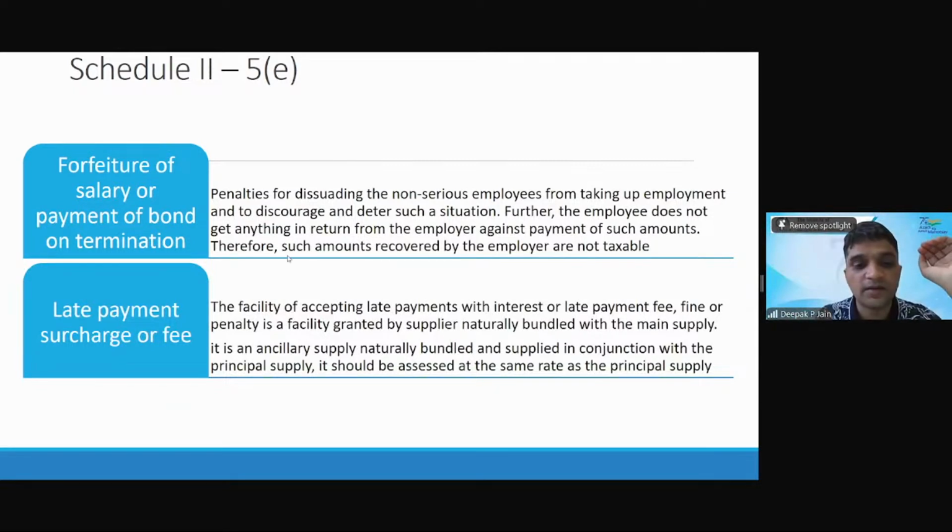Similarly, in this example, when there is a facility of accepting late payment, this late payment is in relation to the main supply. And what is the rate for the main supply? That same GST rate will apply for the late payment and interest. Clear till here? Awesome. So next, go to the next clarifications. Two more clarifications they've given here.